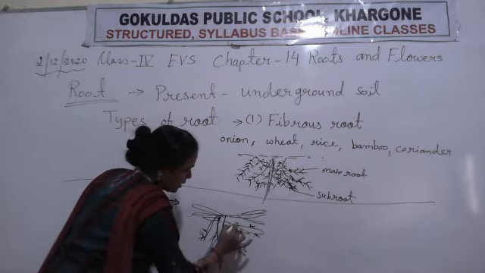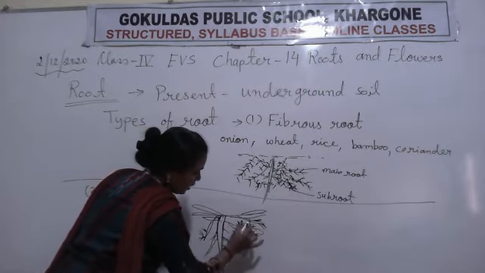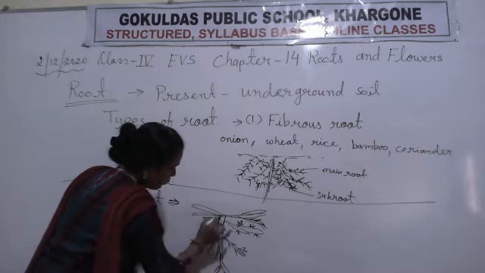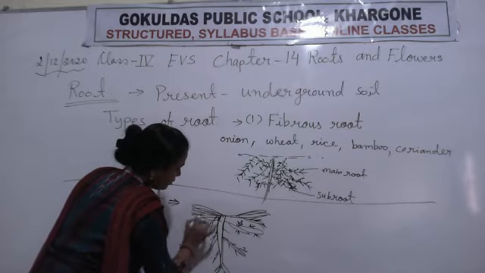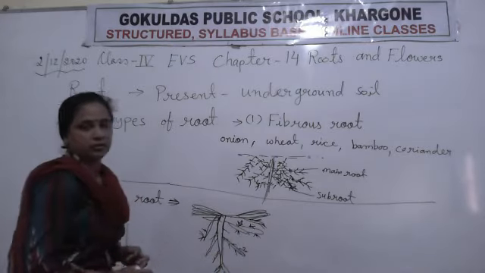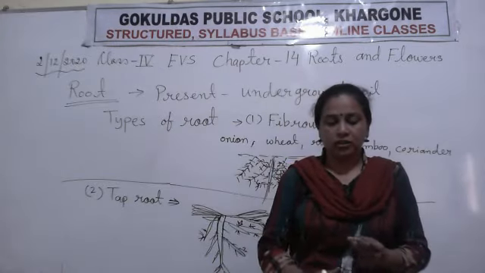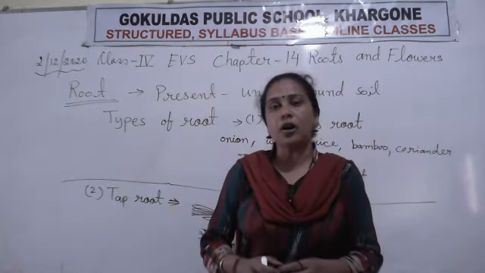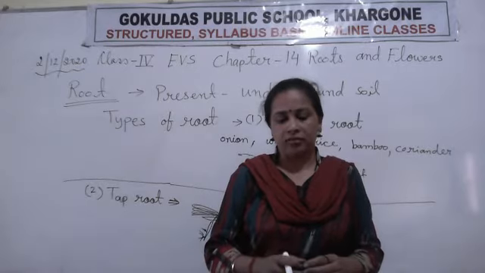Because main root is situated in which place? It goes underground the earth, and some roots also spread in which place? Above the soil. Okay, this is the second type of root, and those are the big trees. We find these types of root in that plant.